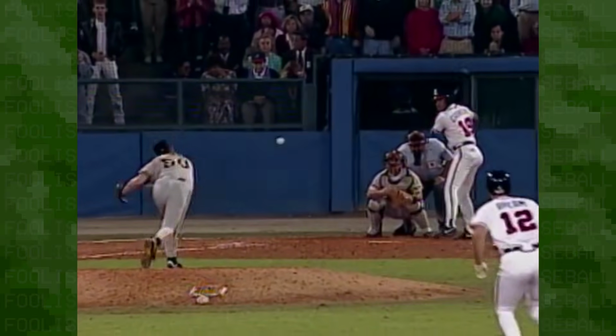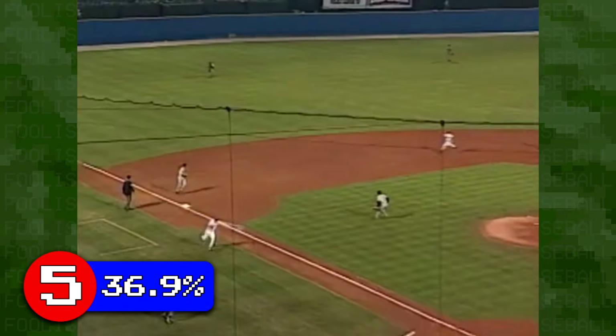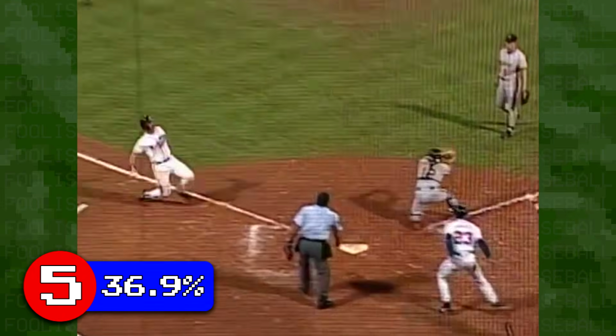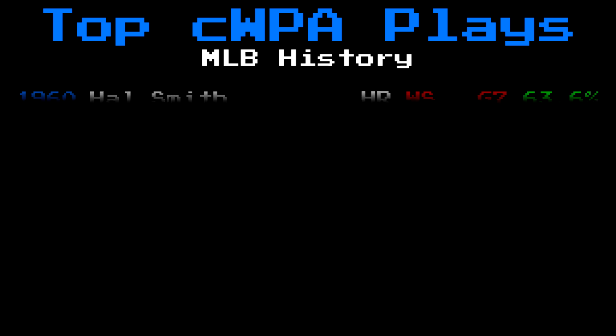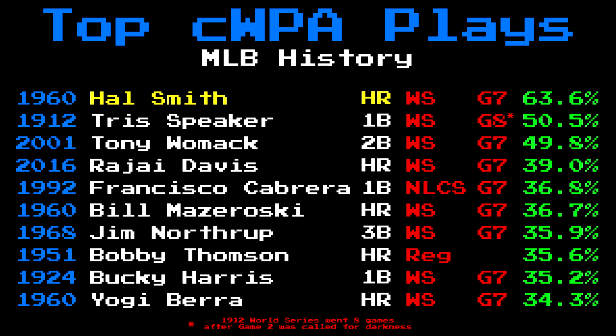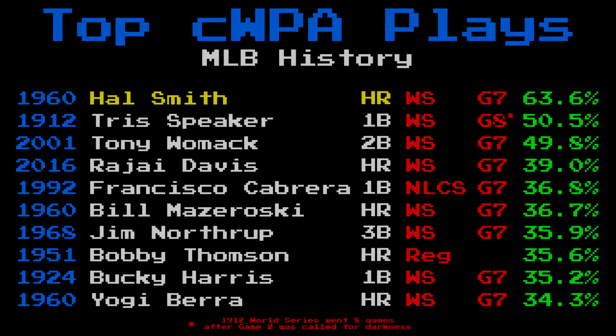But if there's anything we've learned from this exercise, it's that the most pivotal hits take teams from a losing position to a winning position. And that's exactly what the number 1 most important hit by championship win probability added did. Hal Smith, bottom of the 8th, Game 7, 1960 World Series.